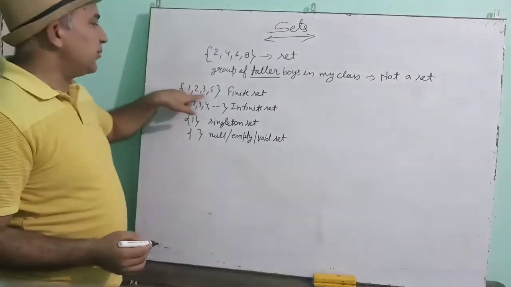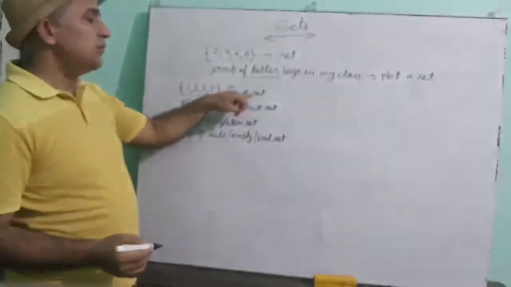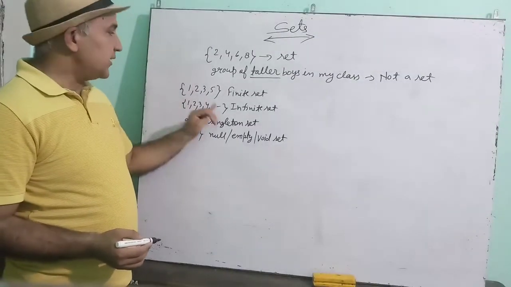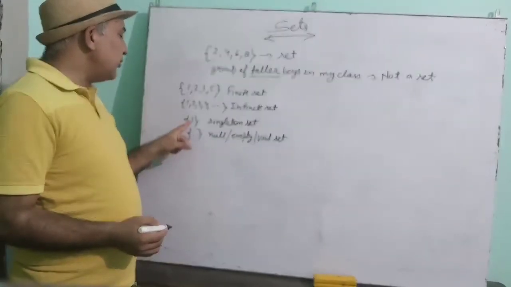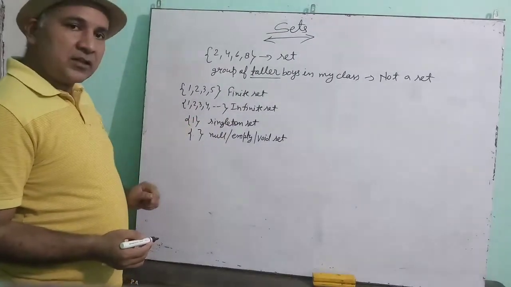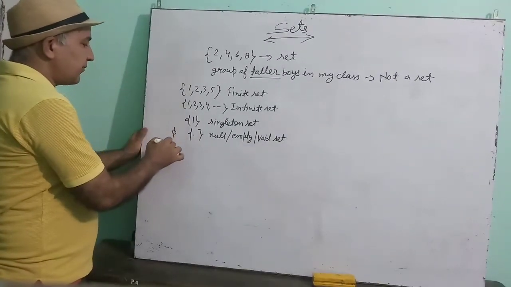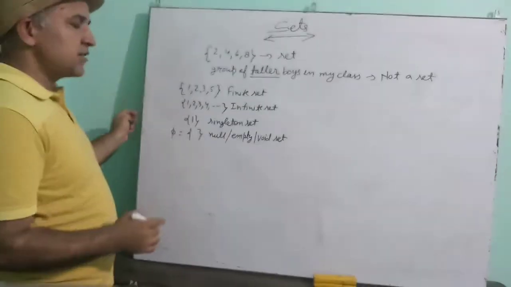Okay, if elements can be counted, then that will be finite set. If elements are uncountable, then that set will be called infinite set. If a set has only one element, that will be singleton set. If a set has no element, one more symbol is there, phi. Phi and empty bracket, both are the symbol for null set.